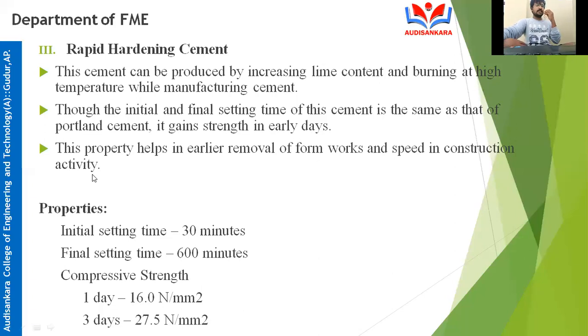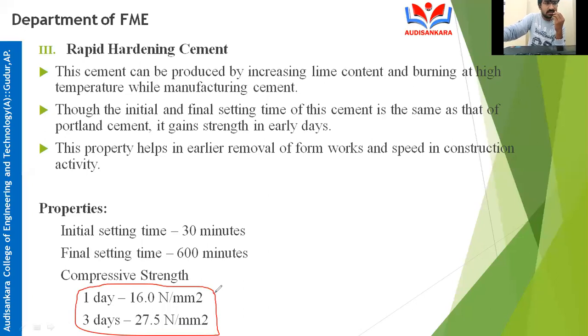First we will see rapid hardening cement strength. If you just check at the bottom, 1 day strength and 3 days strength. You have just observed the 1 day strength and 3 days strength. For 1 day strength, how much is it giving? 16 Newton per mm square.